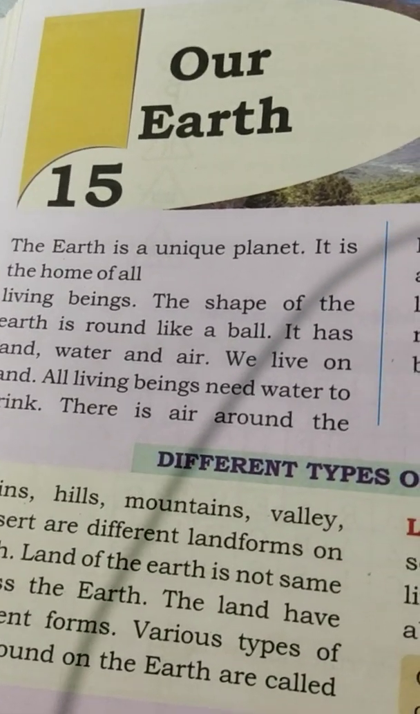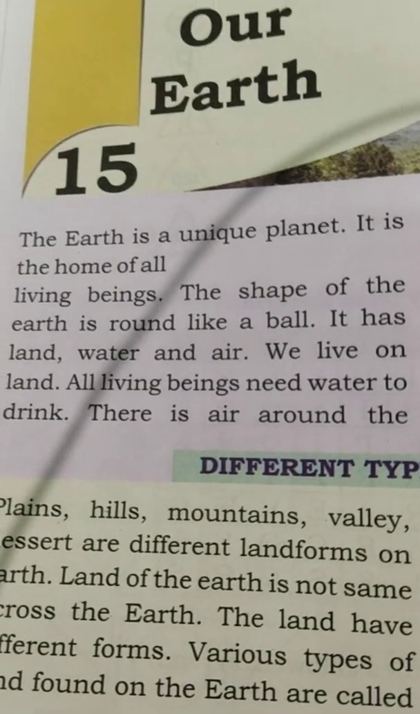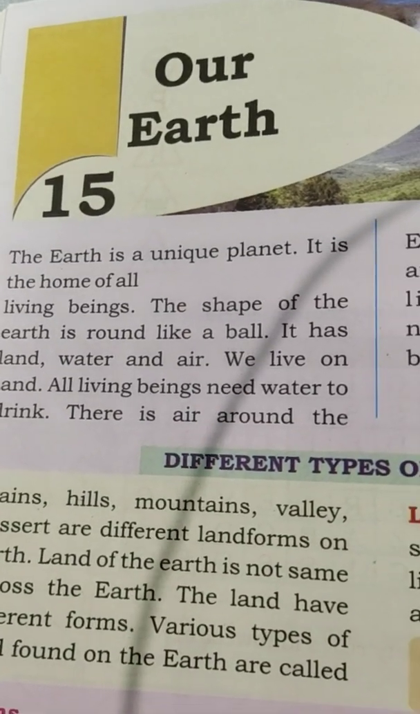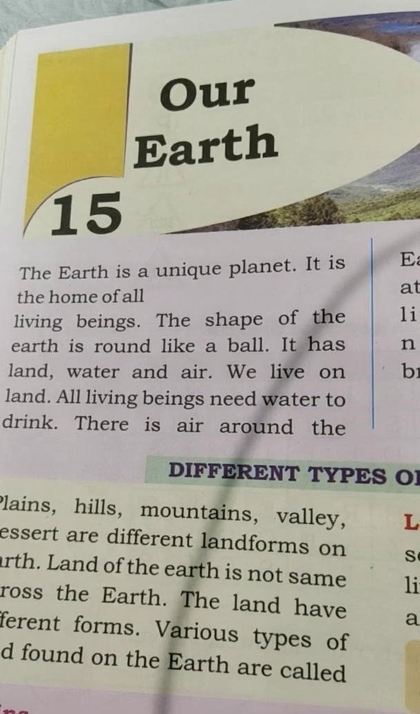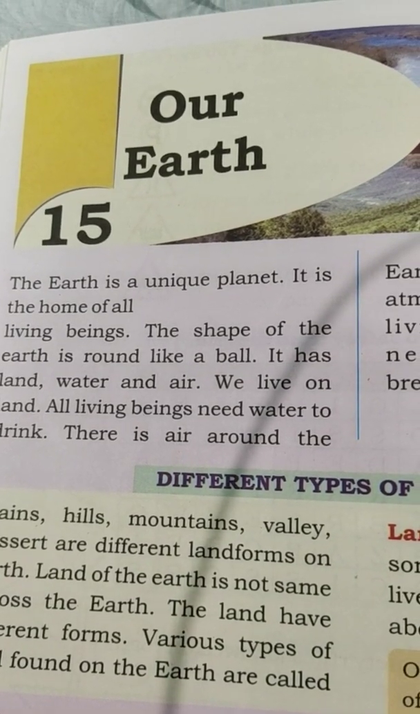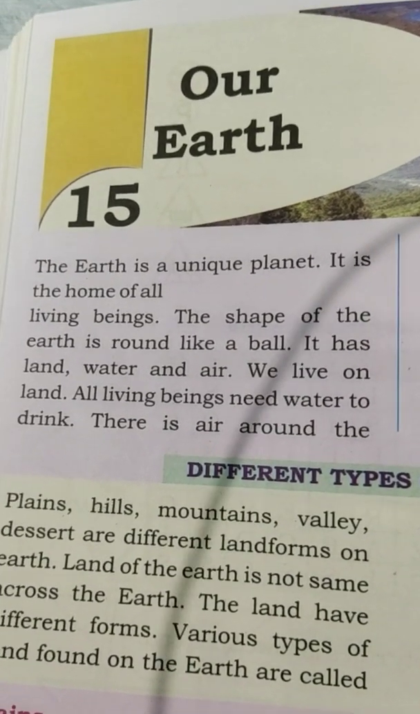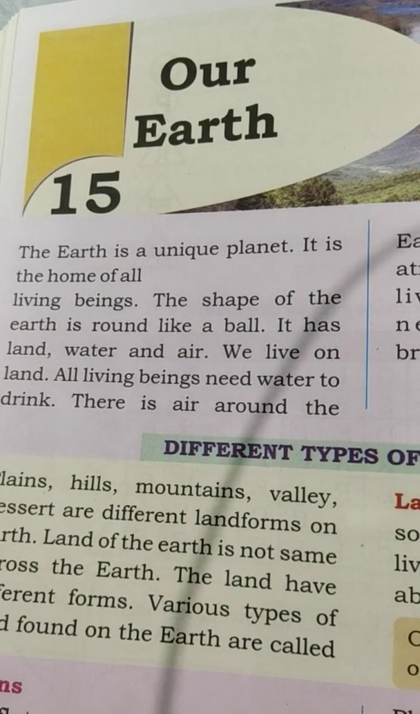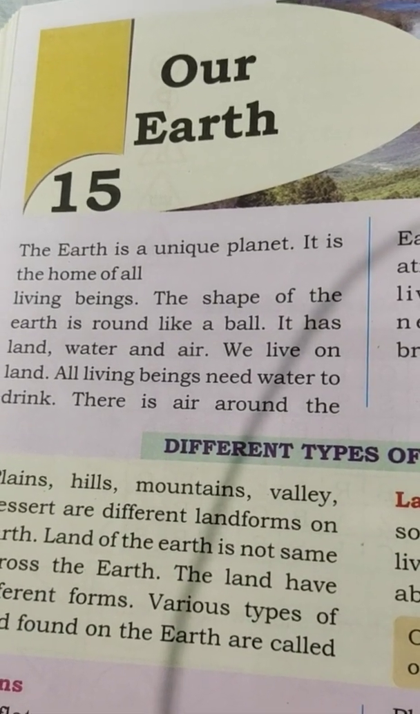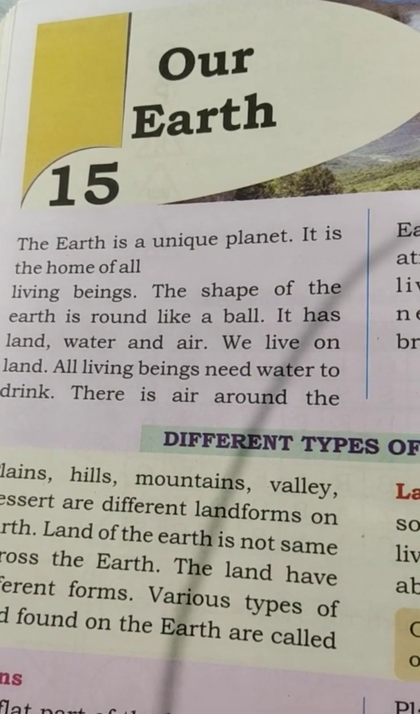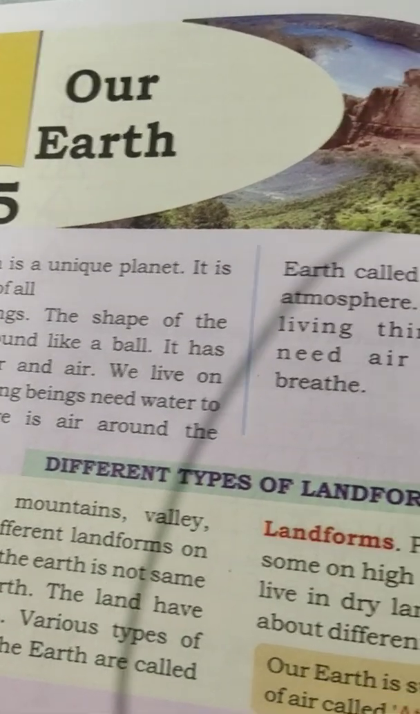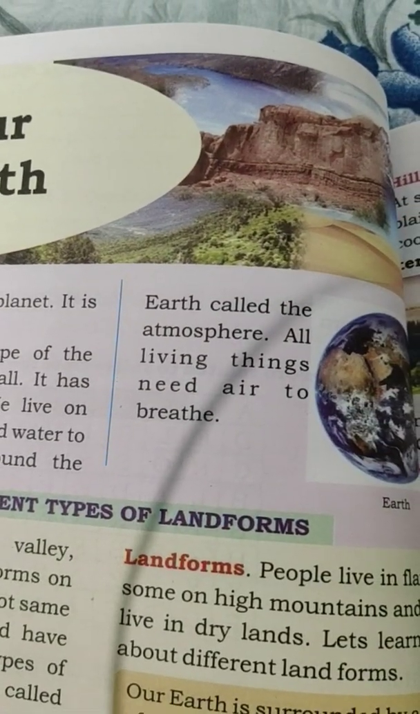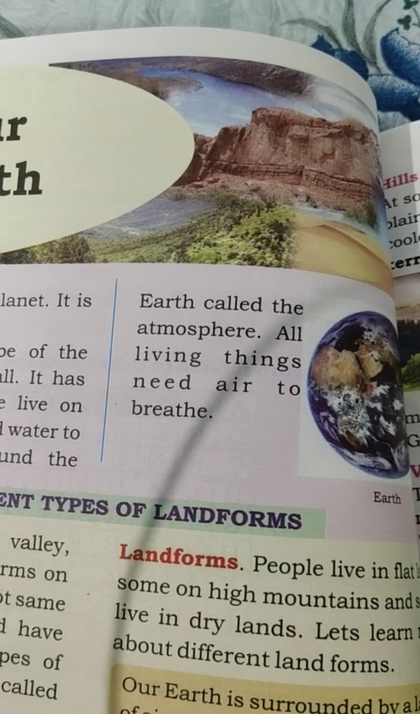The Earth is a unique planet. It is the home of all living beings. The shape of the Earth is round like a ball. It has land, water, and air. We live on land. All living beings need water to drink. There is air around the Earth called the atmosphere. All living things need air to breathe.